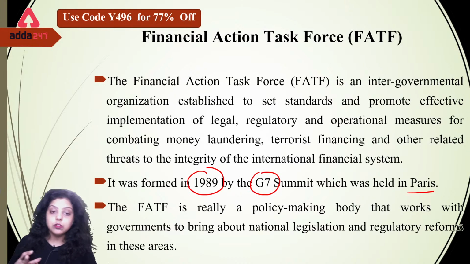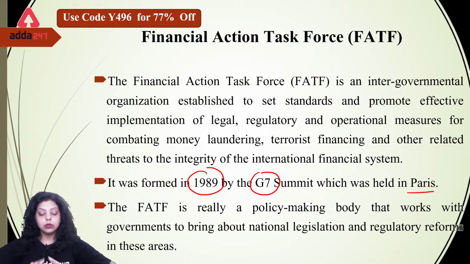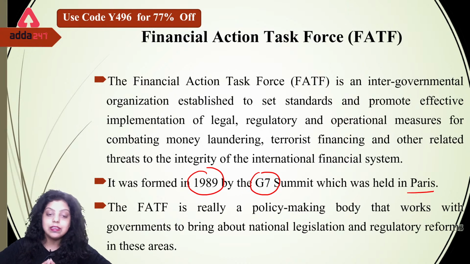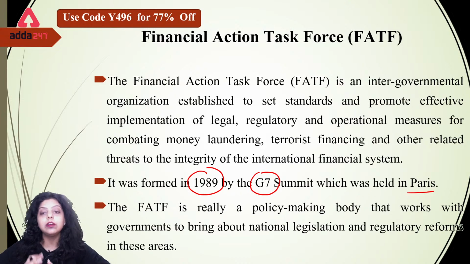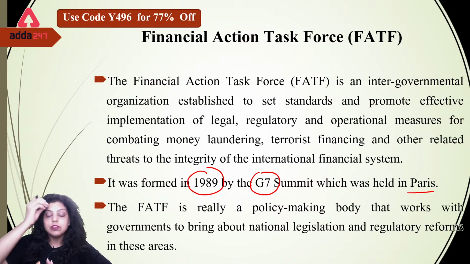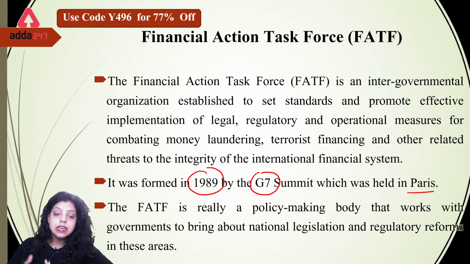Every country is facing issues related to terrorism funding. So we want to stop terrorism funding at the international level and also money laundering from the international financial system. After this meeting in Paris in 1989, these countries decided to introduce an organization which is going to control money laundering and terrorism funding.